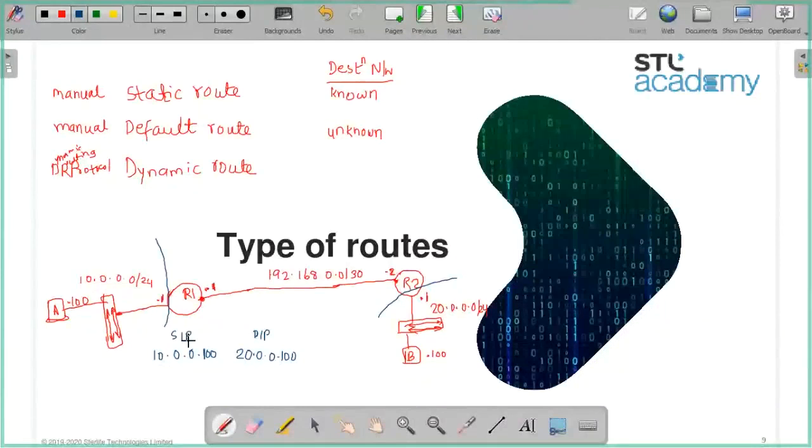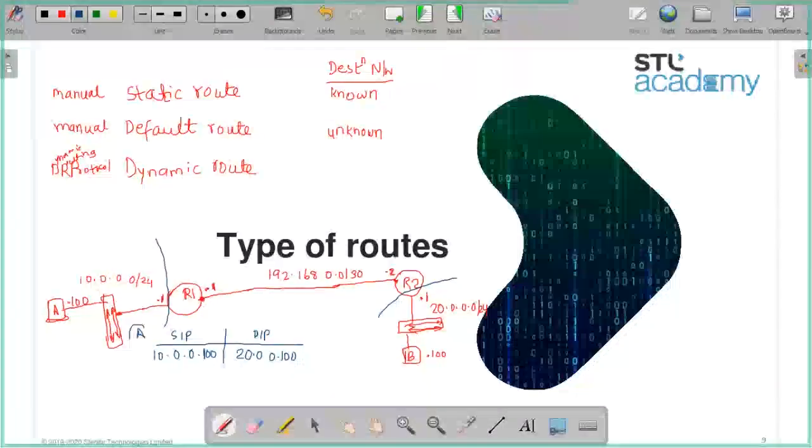So from A to B, I have to go. Now please help me. How do I go? This is PCA, okay?